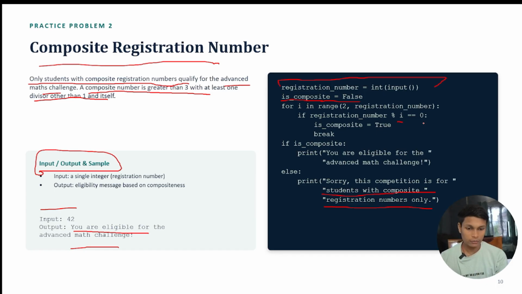So after that, if this condition is true, our is composite becomes true. If the if condition becomes true, after that we are going to break the loop, because we are done with checking whether it is composite or not. If it was not true, it will keep running until it becomes true.